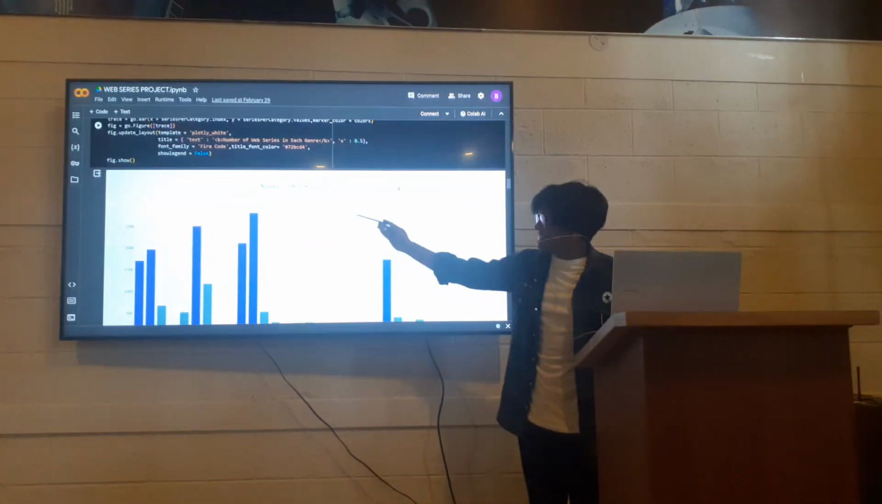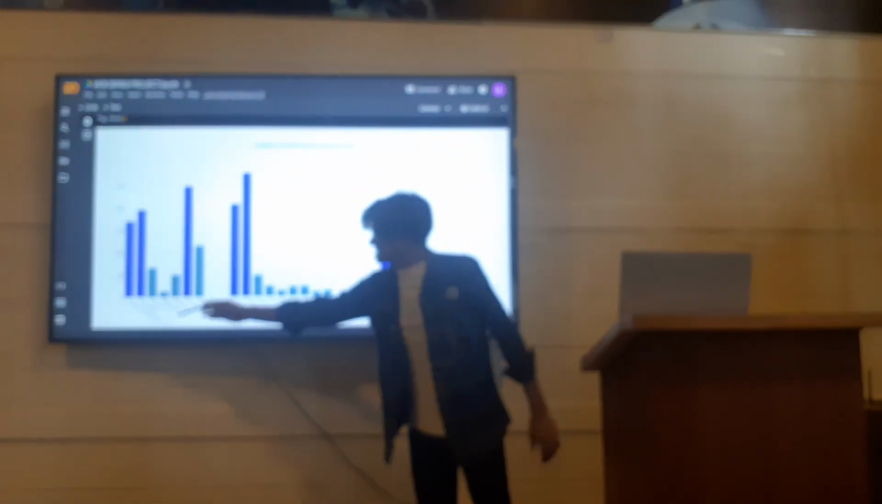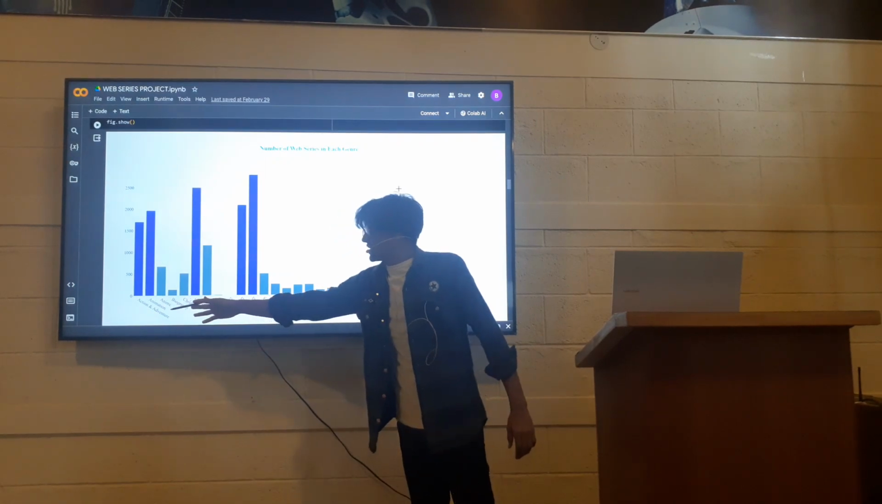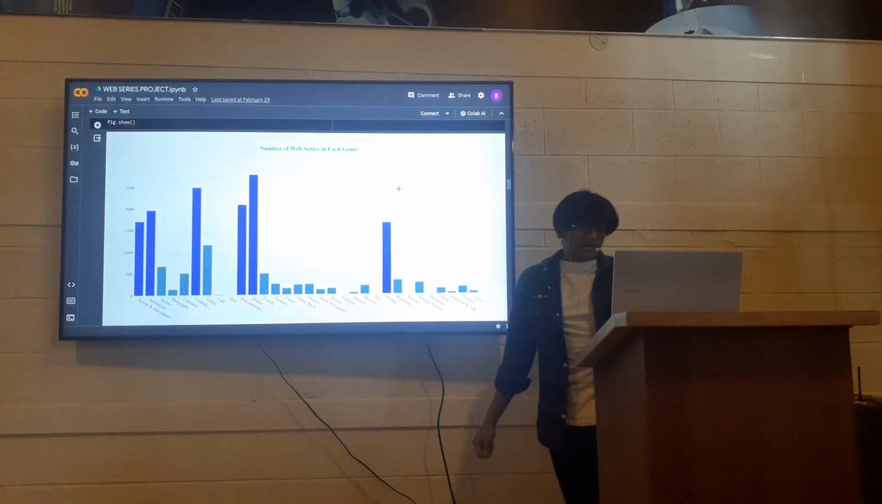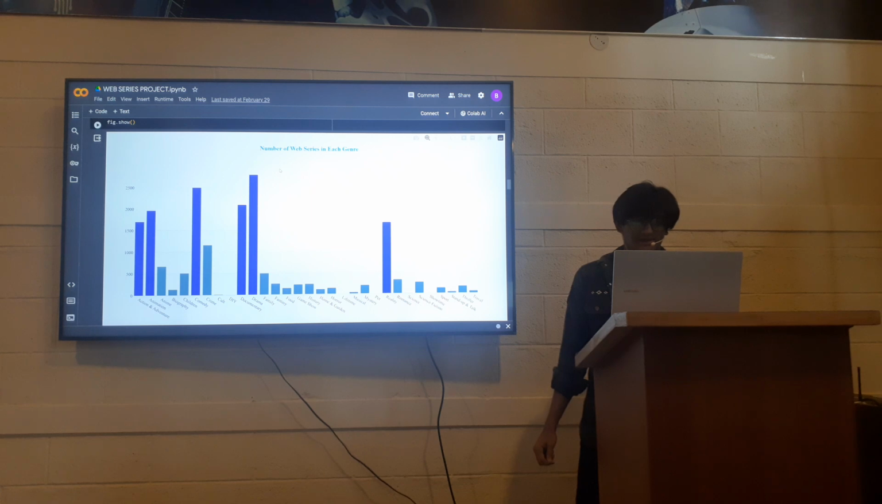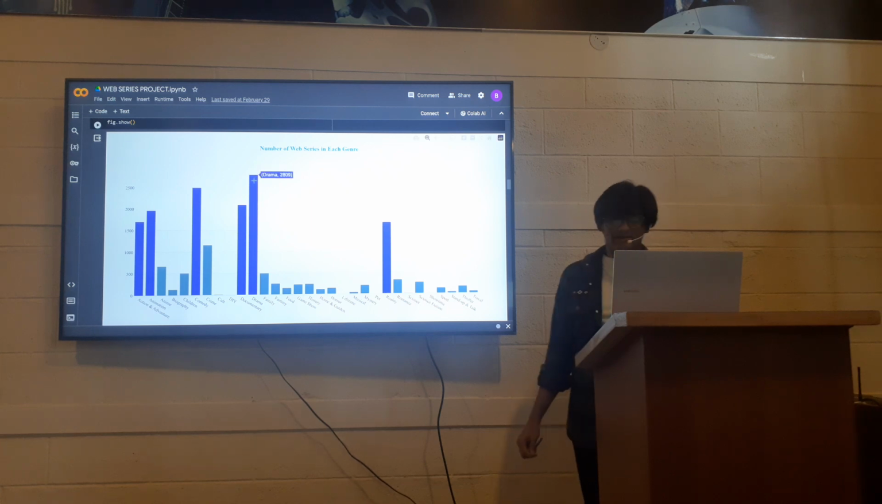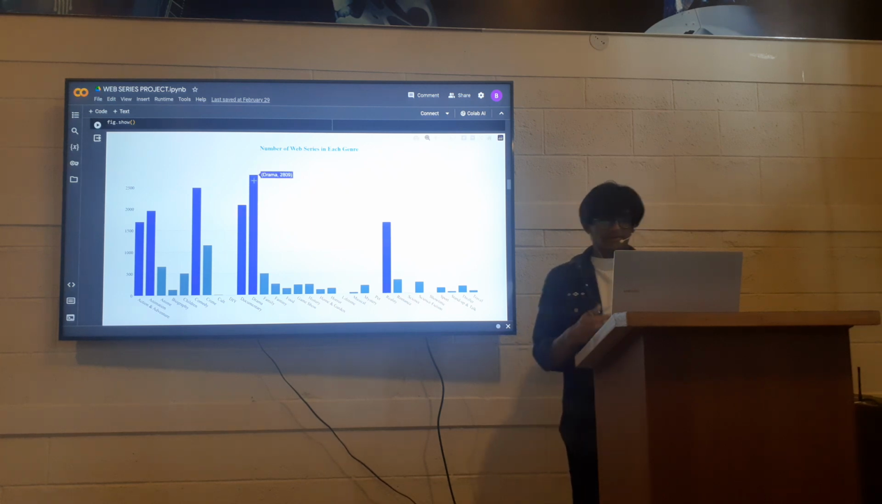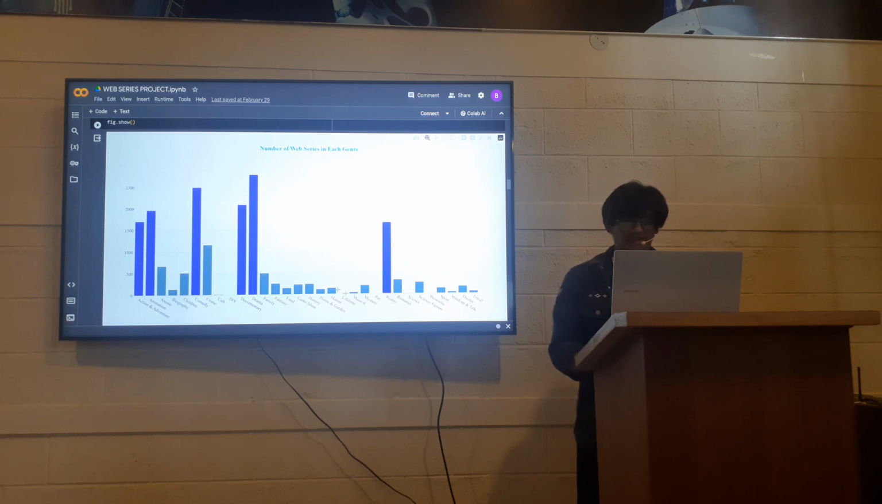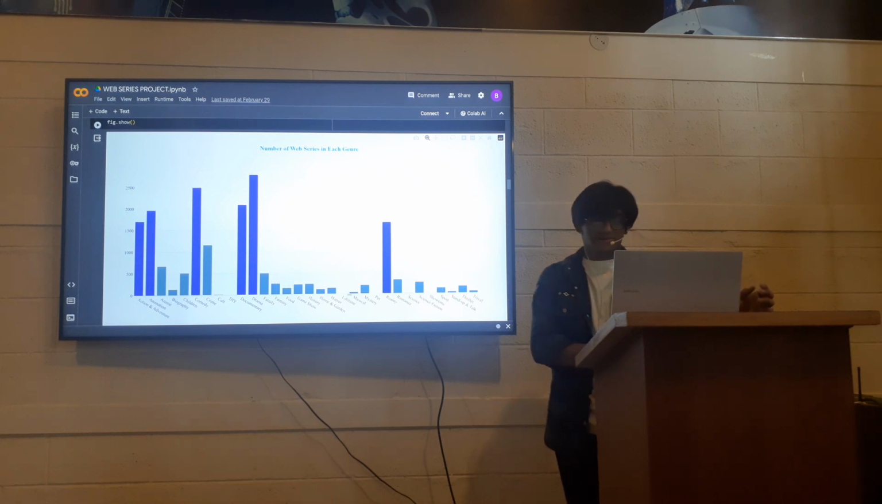This is the graph of the number of web series that come in each section, like action and adventure, animation, anime, like that. The highest number of web series comes under drama only, 2008 not 9 web series came under drama, and the least is Lifetime, in which no web series came into consideration.